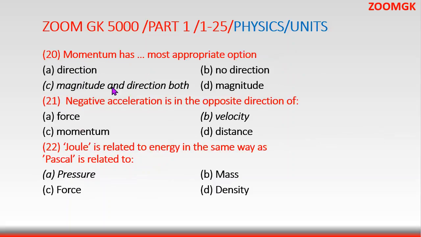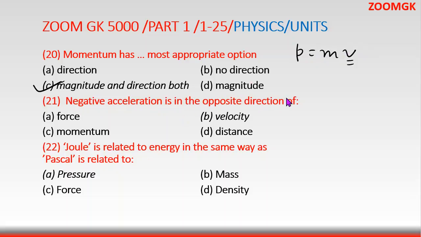20. Momentum. Momentum has, what is the most appropriate option? So momentum has direction, yes. No direction, no, it has direction. Magnitude and direction both, yes. Momentum, P is equal to mv. Because there is velocity, which has magnitude and direction both, momentum also has direction.